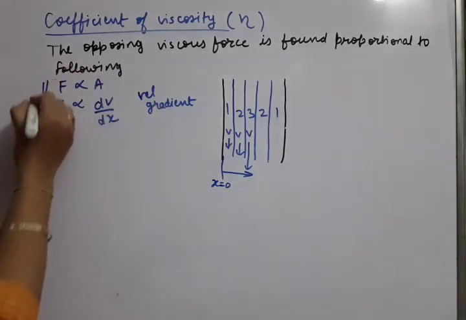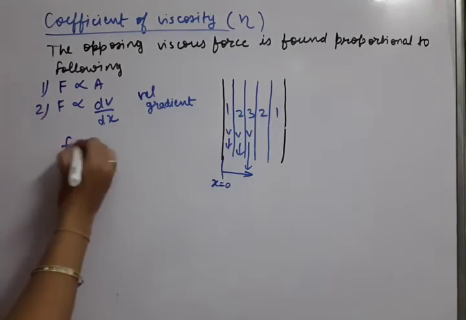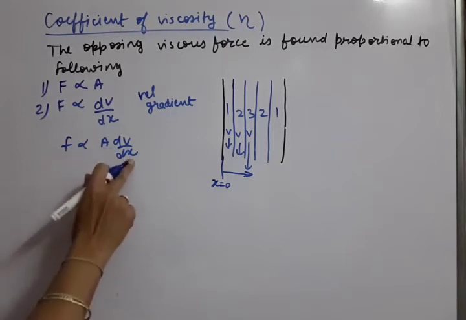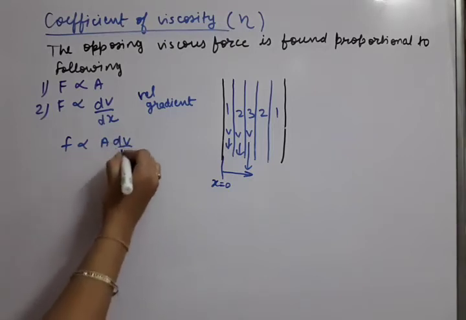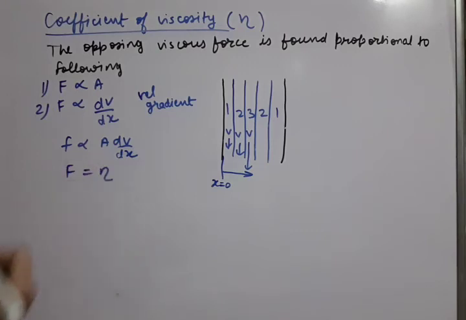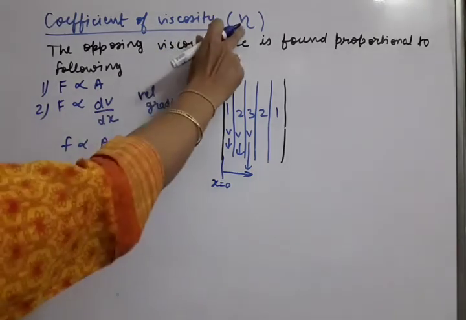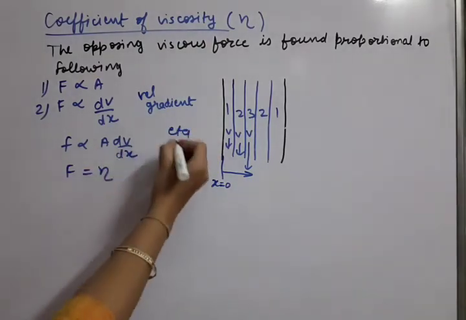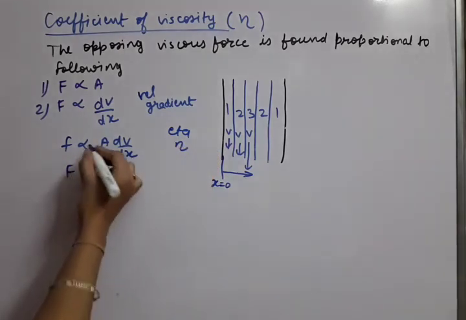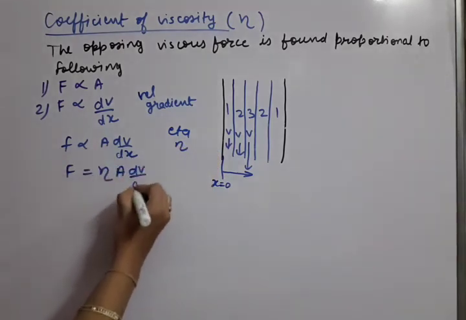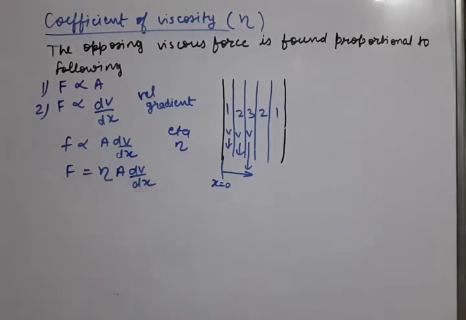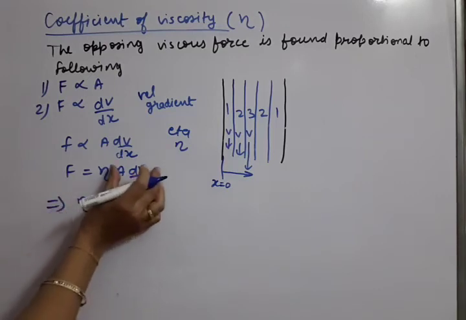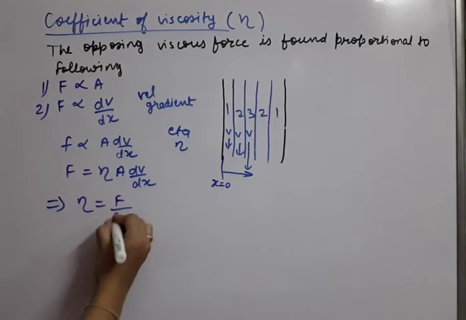Now first and second, two factors are only there. Let us combine them in the single relation. So F is proportional to area also, dv by dx also. Then as we remove the proportional sign, we will put a constant. So this constant is here eta. We read it how? Eta. Okay, and the symbol is this. So proportional हटाया, eta लगाया और बाकी चीजें as it is. A dv by dx. So how to make eta formula? I hope you understood now eta formula. So eta formula means this A dv by dx will come in the denominator.